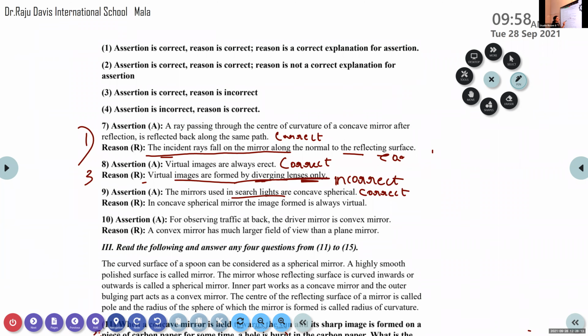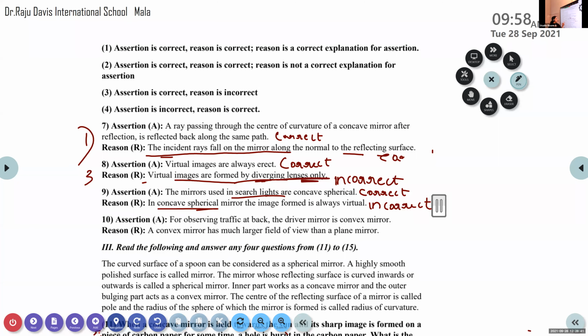In a concave mirror, it is incorrect. We know that in the case of a concave mirror, there are 6 different cases. Except the last case, in all the other cases, the image formed will be real and inverted. So it is an incorrect statement. In a concave spherical mirror, the image formed is not always real in nature.